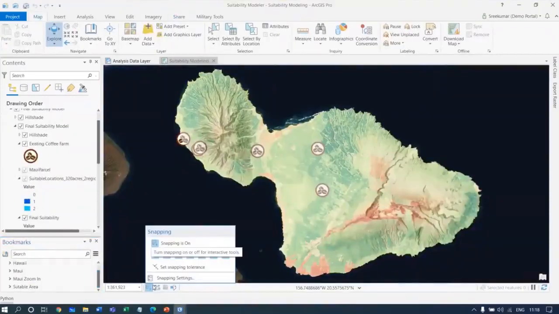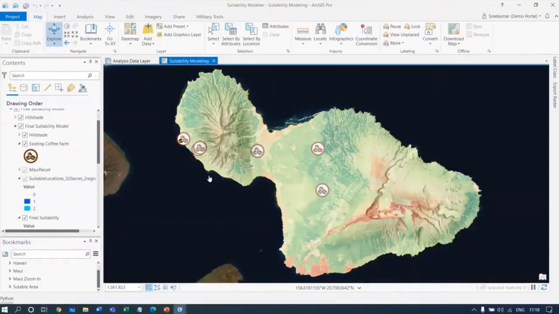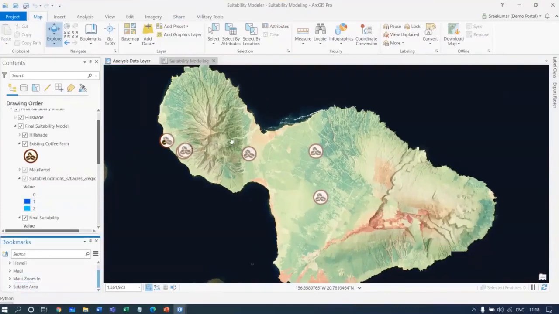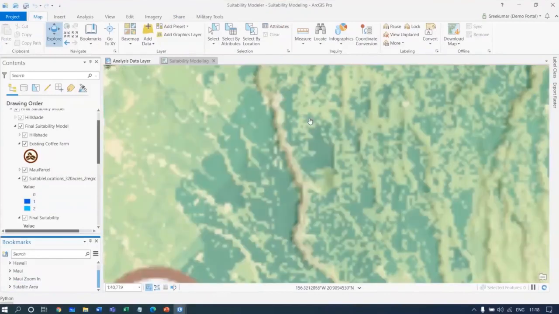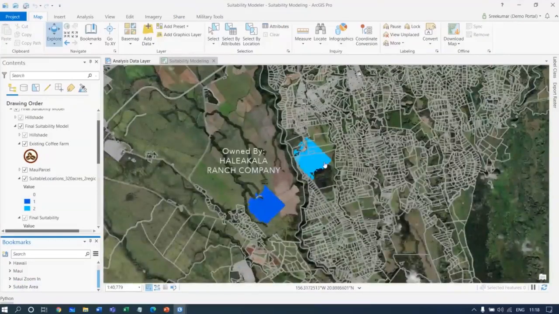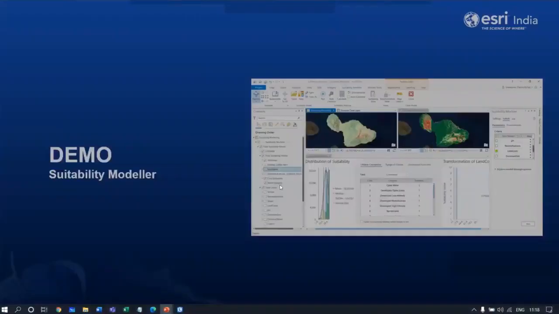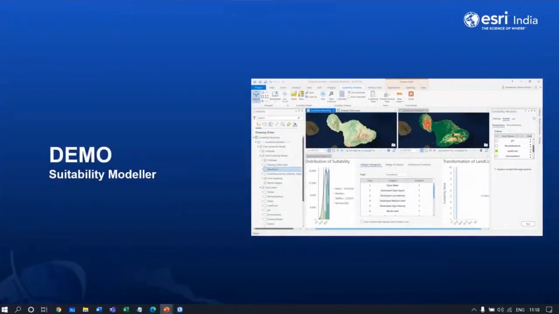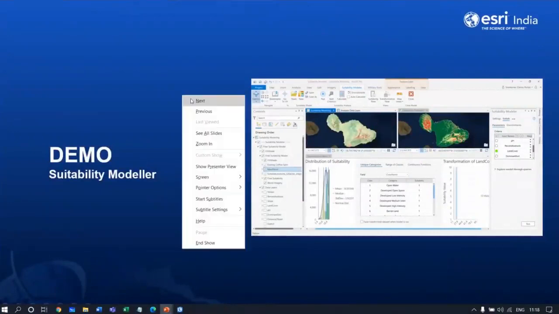And towards the end of this, I would like to just show you that in this analysis for the Hawaii area to identify a suitable location, we were able to just identify it for the two areas here, and it is somewhere in this area. So you can just see that. So you don't have to keep moving from one window to another to do the analysis, and you can perform it under a very good control with all the information in your hand. So that's about suitability modeler. Let us move.